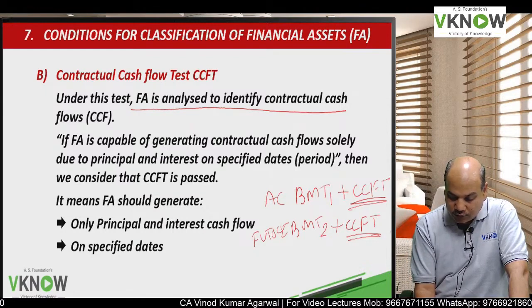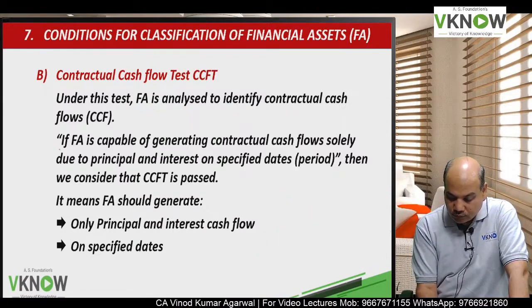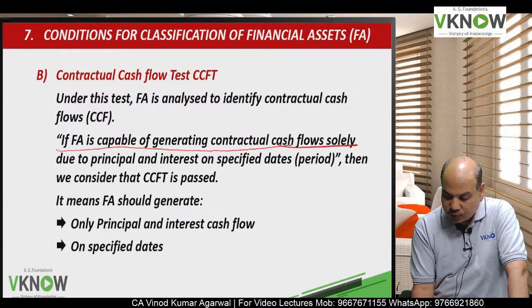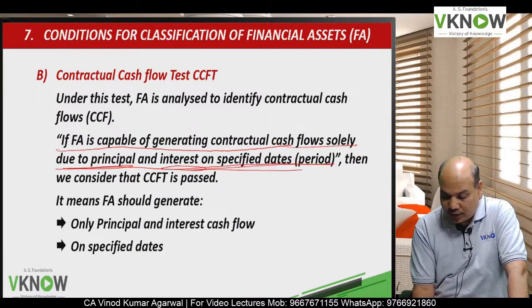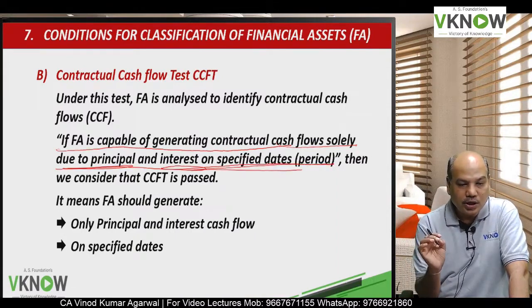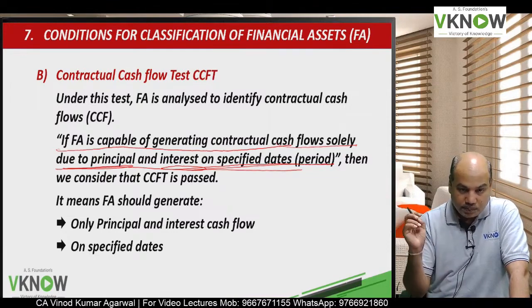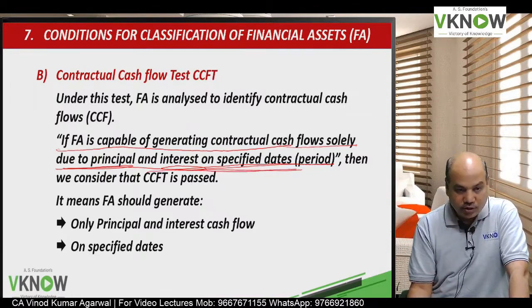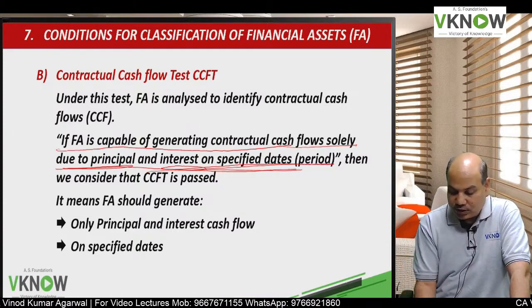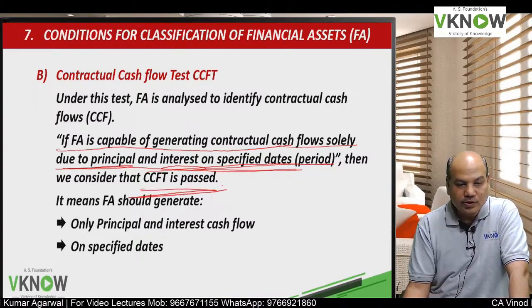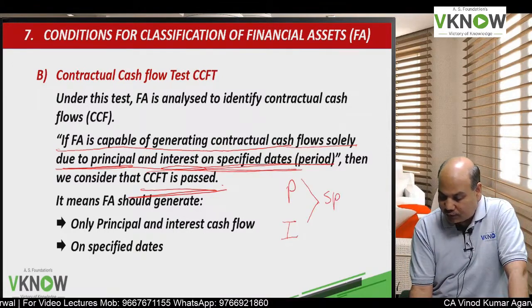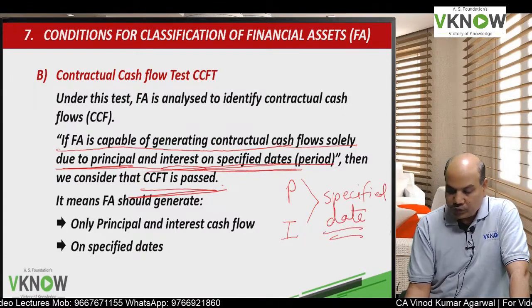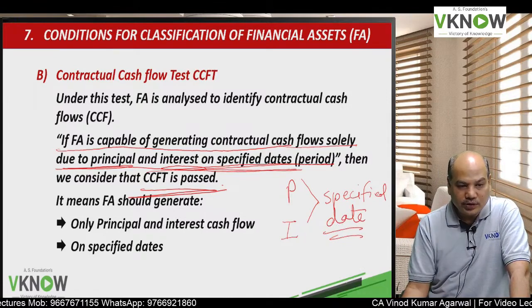If the financial asset is capable of generating cash flow which is solely due to principal and interest on a specified period, meaning the contractual cash flow will cover only the principal and the interest on the specified date, then we will say the contractual cash flow test is satisfied. So if principal and interest are generated from that financial asset on specified dates, then we will say the contractual cash flow test has been passed.